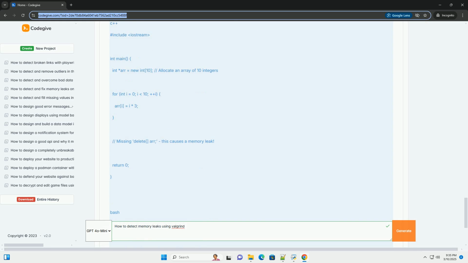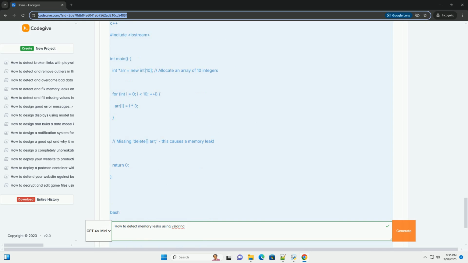7. C++ example and using new and delete. The principles for detecting and fixing memory leaks in C++ are the same. However, in C++, you typically use new and delete for memory allocation and deallocation, respectively. Let's look at a C++ example. Compile using a C++ compiler like g++.